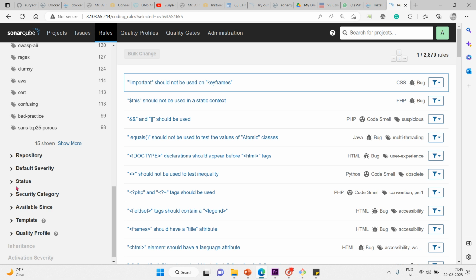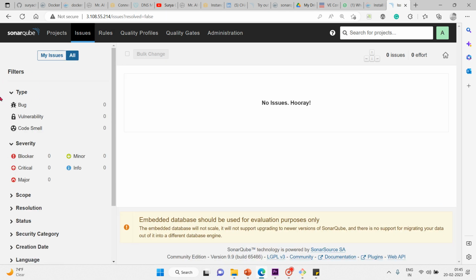The next thing is cost. So cost and debt, these are all. So a few more tools, those are widely used. And in addition to that, the most important thing that I just want you to understand is issue. What does an issue mean? Okay, here you can see the issues, and these are all the issues. There are mainly three types of issues, and after that, there's a severity of each issue. So what does an issue mean?